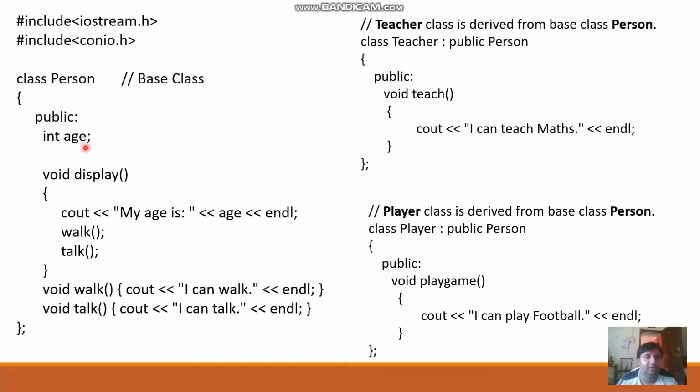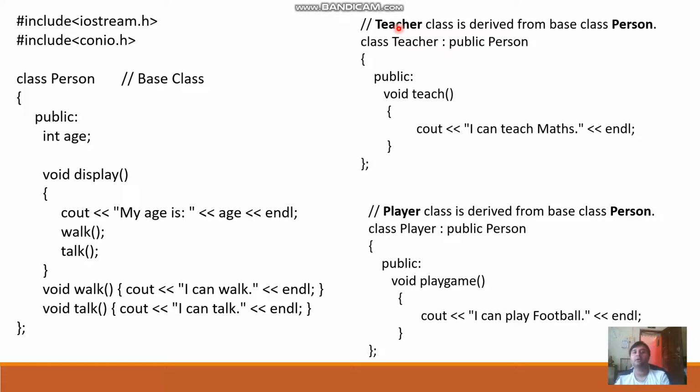So age is one of the properties that we are going to use, and we are going to give a value to that variable age by using some object, and then we are going to use these functions from the base class. Now this person is our base class. Here we have one integer value and three functions: one is display, another is void walk, and void talk.